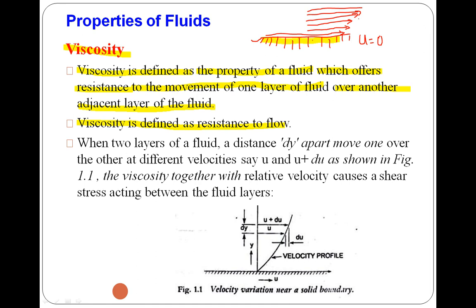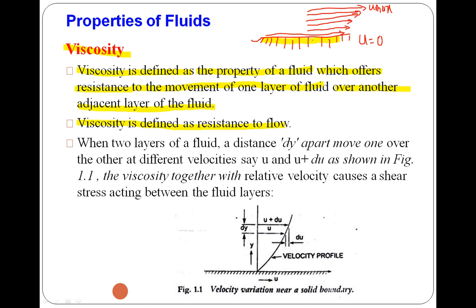Similarly, as we move towards the topmost layer, the velocity will be maximum. So from the river bed to the topmost layer, the velocity goes on increasing.